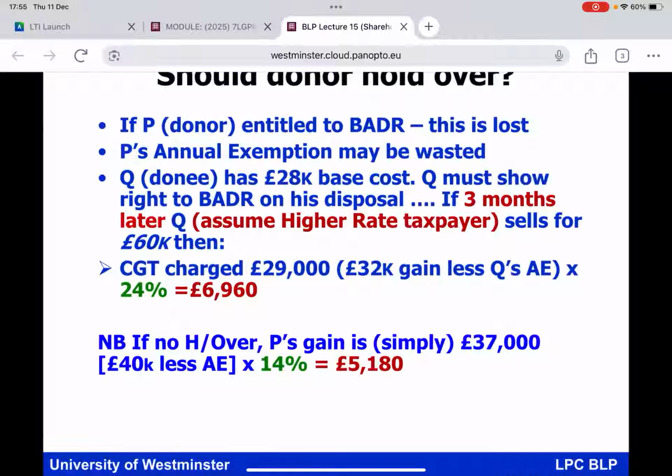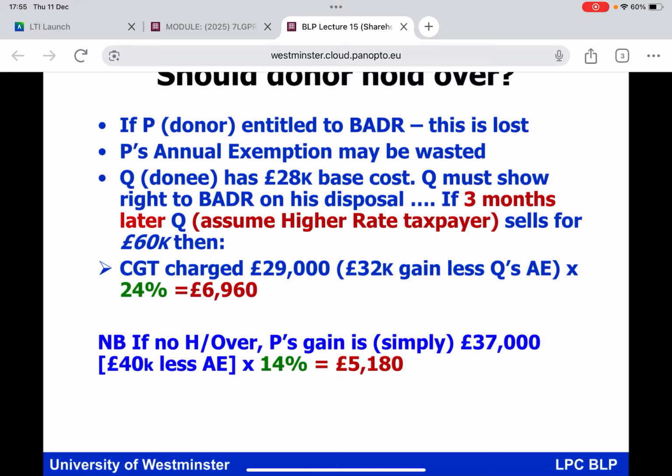Is it always a good idea? It may frequently be a good idea, and it allows the donor to avoid any CGT arising on the gift. But factors to take into account. Is the donor wasting any BADA that he or she would have been eligible for? Is the donor going to waste annual exemption? And ultimately, if the party that the shares are being gifted to is going to dispose of them shortly thereafter, perhaps you would be wise to stop and think about what the respective CGT bills would have been, as that slide, I think, illustrates. And do remember, holdover relief in practice is most likely to be between parties who clearly know one another. And a very good starting point would be gifts between parents and children.